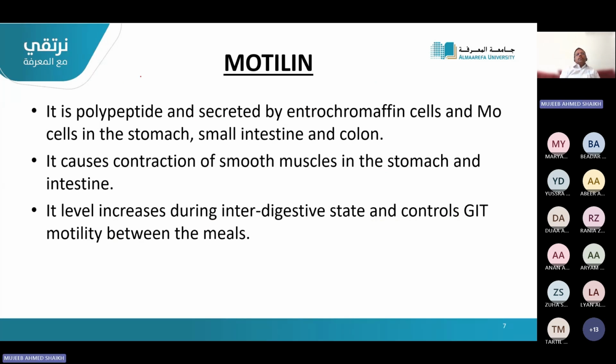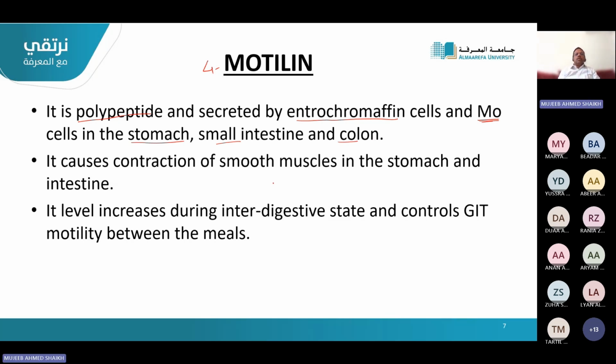Fourth hormone, motilin. It is a polypeptide in nature secreted by EC cells, enterochromaffin cells, and Mo cells in the stomach as well as in the small intestine as well as in the colon. So it is coming from three places: stomach, small intestine, and colon, from the enterochromaffin cells.